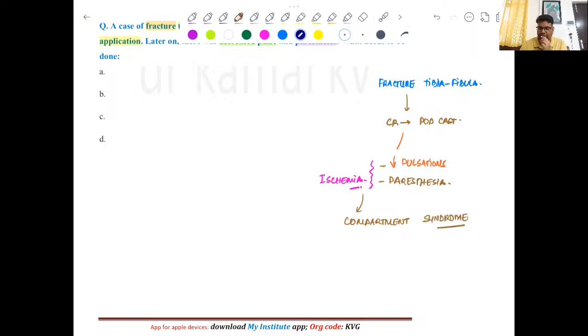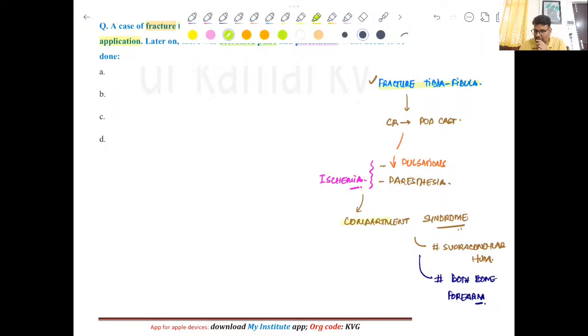Clear? So it is suggestive of compartment syndrome, and we know that fracture tibia fibula is one very common site for compartment syndrome. Apart from fracture tibia fibula, the other sites are fracture supracondylar humerus, which is one more important site, and then of course fracture both bone forearm are one more area where this complication can be seen. Anyway, that's not a part of the discussion for this question.